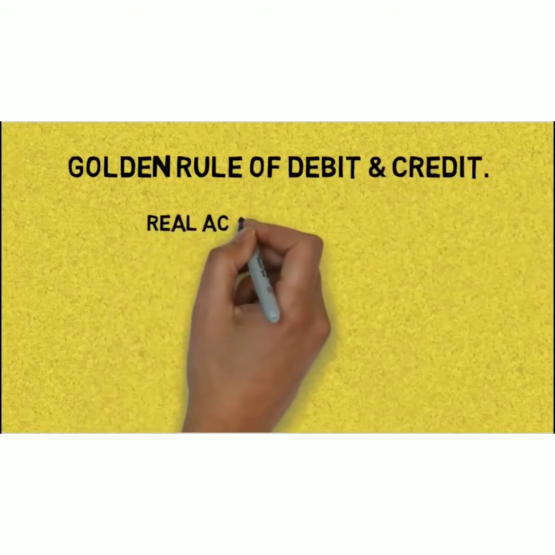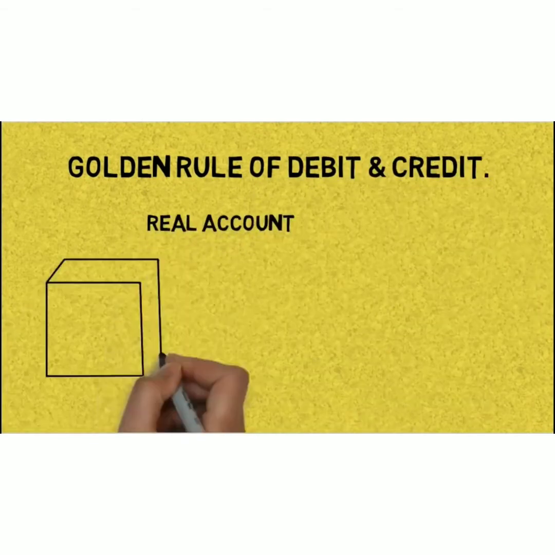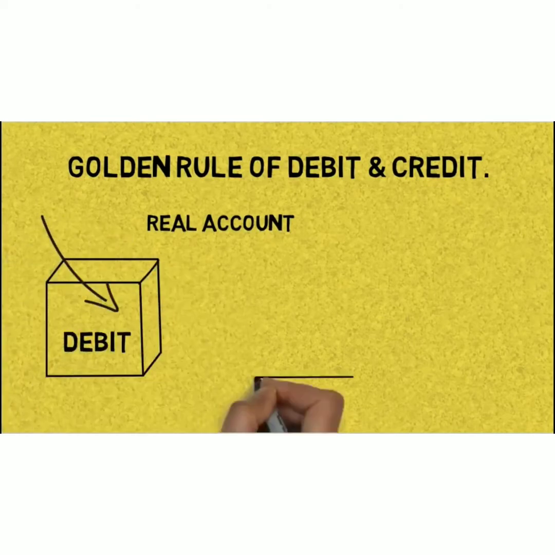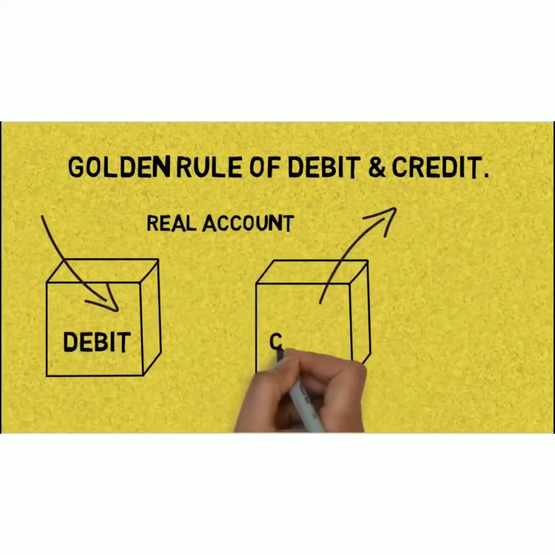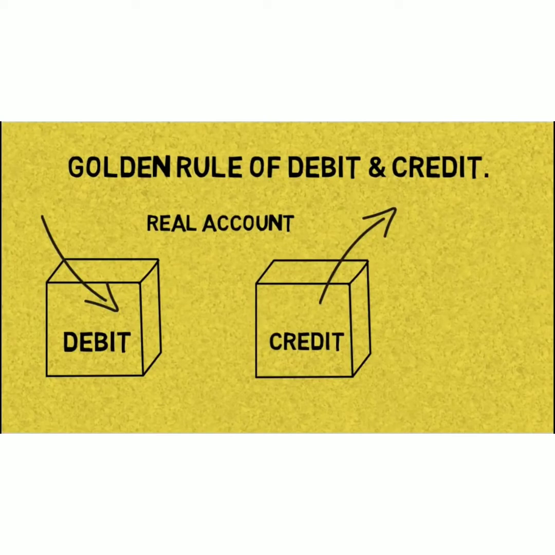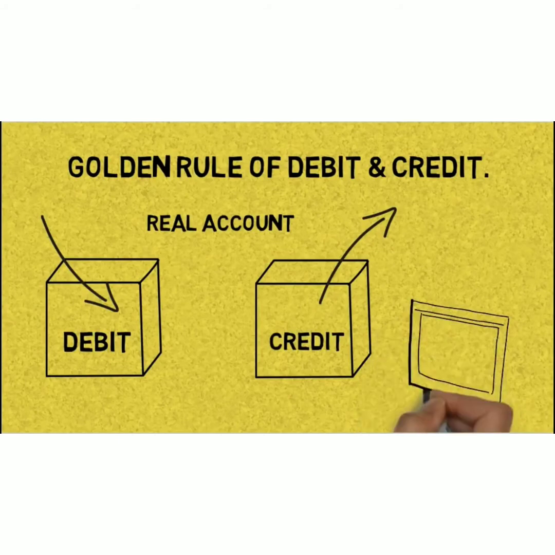The golden rule of debit and credit for the real account: debit what comes in, credit what goes out. For example, if we are buying a building, then the building account will be debited. If we are selling machinery, then the machinery account will be credited.